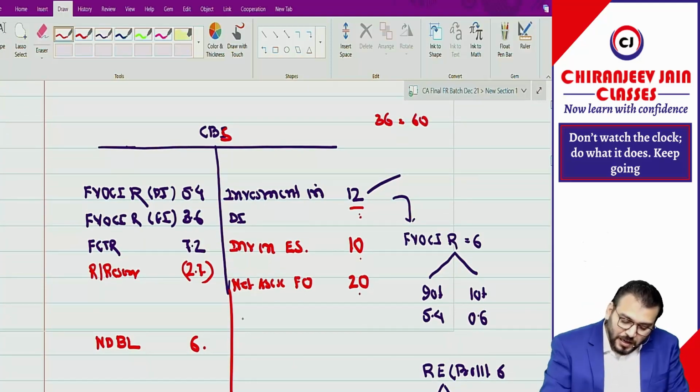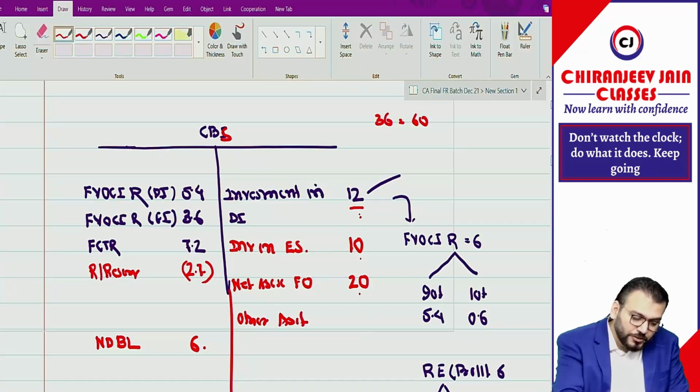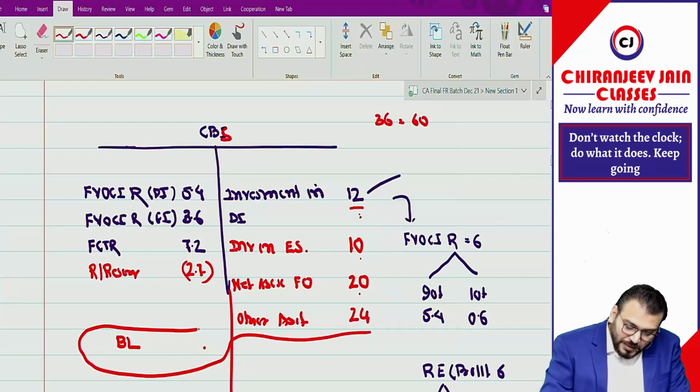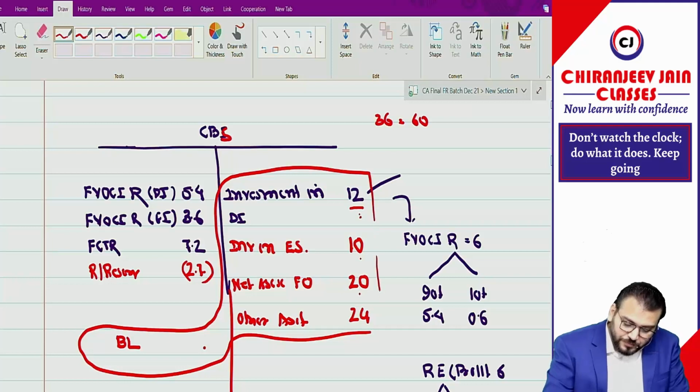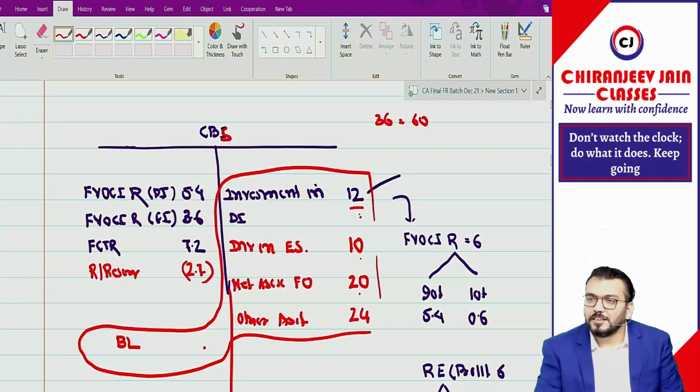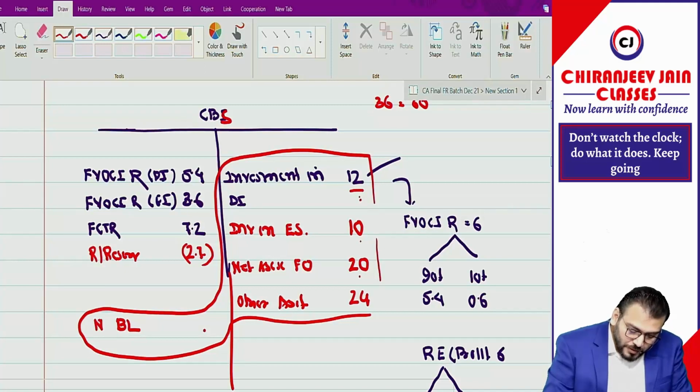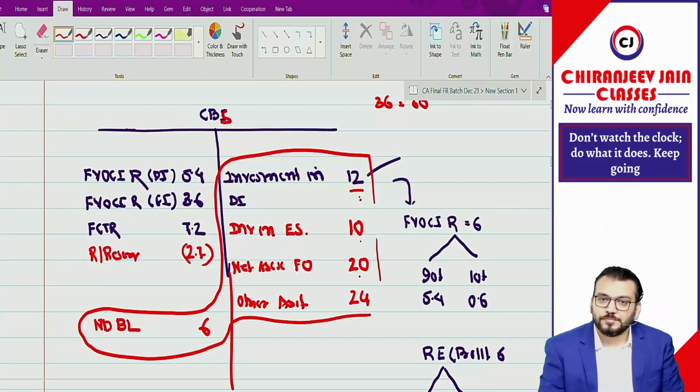What is the total net asset given? 60. So the other assets will be 60 minus 36, which is 24. So this becomes the net asset of which company? The subsidiary company included in CBS. I hope you are understanding. Are you able to understand whatever I am saying?